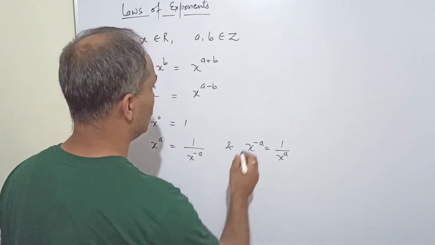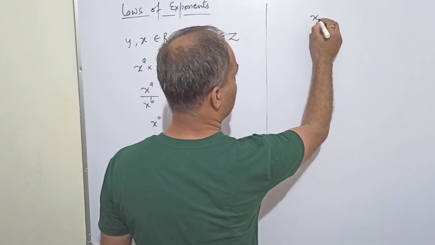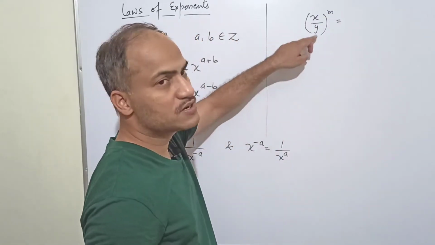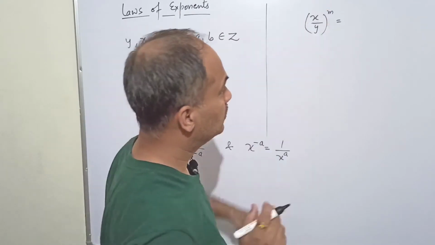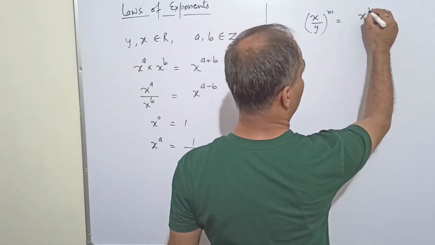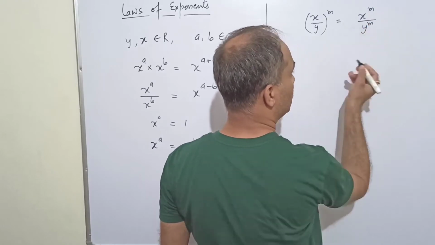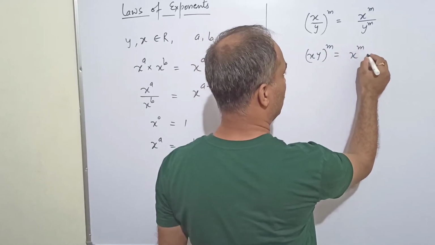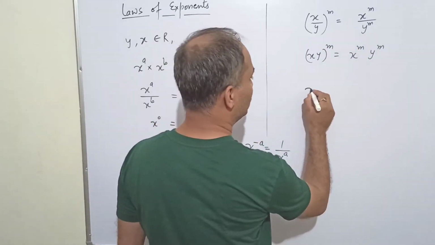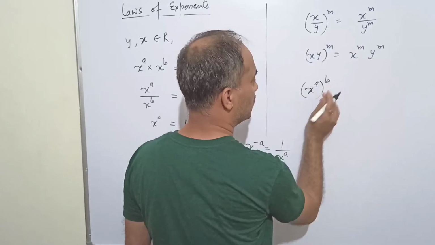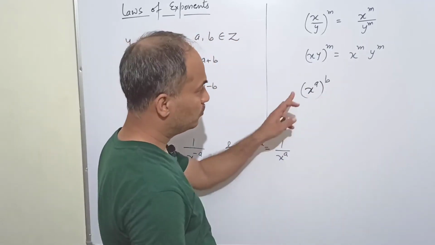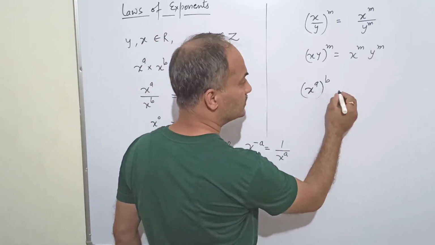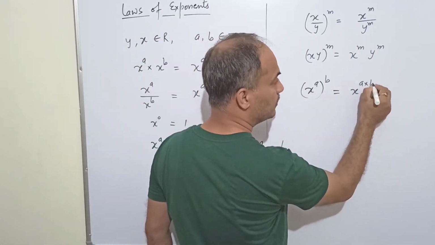Now next, x upon y whole to the power m. It means if two real numbers have the same powers, it will become x to the power m upon y to the power m. Similarly, if they are in multiplication, they will become x to the power m into y to the power m. x to the power a whole to the power b: if this kind of term is there, the whole bracket has some power. In this case we multiply the powers.